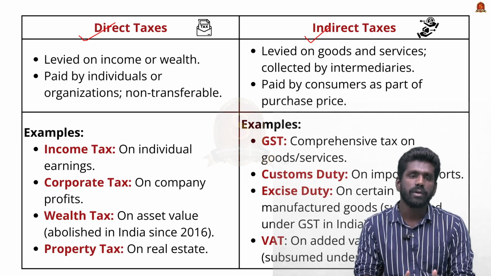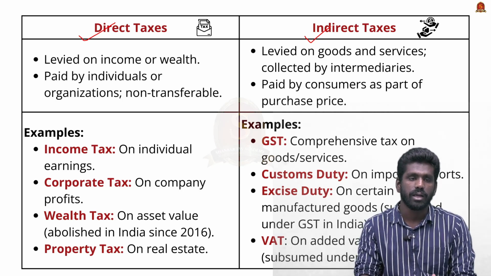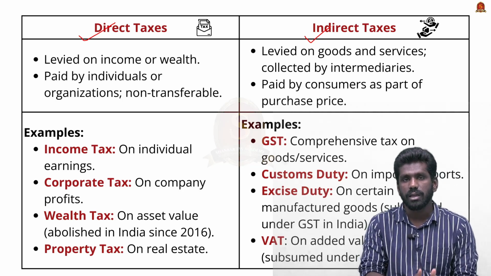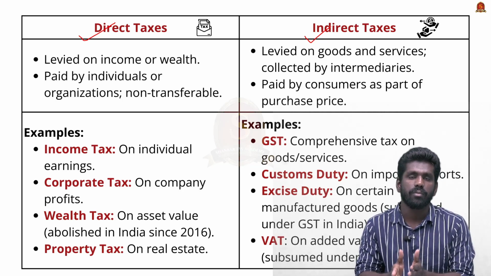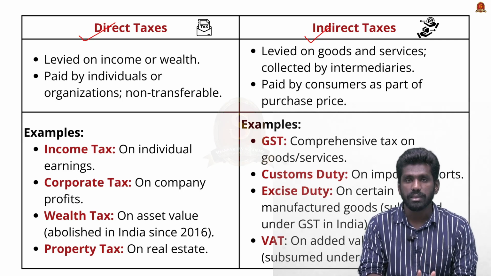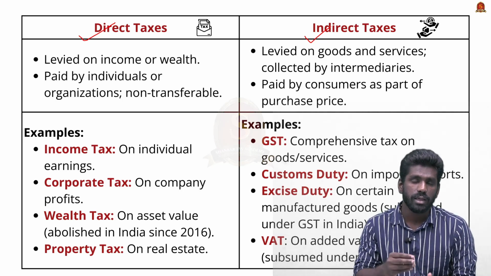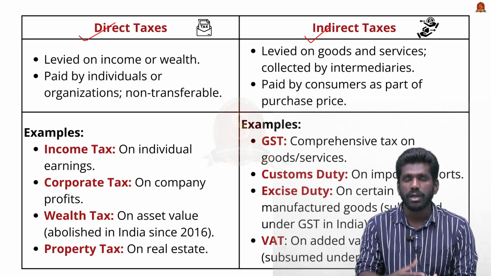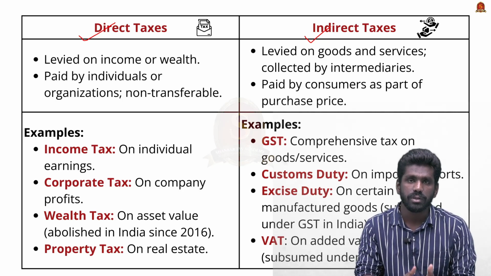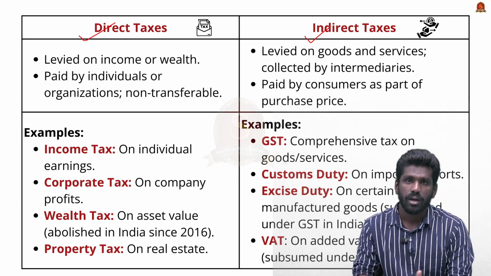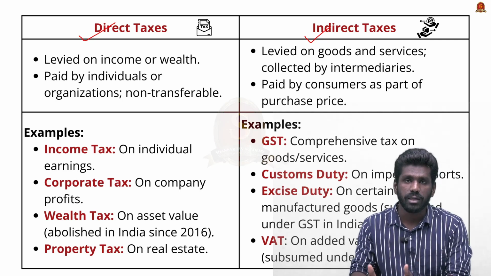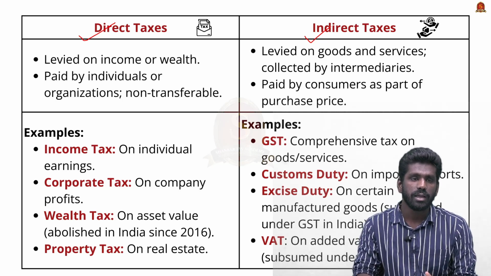The examples of direct taxes are income tax, corporate tax, wealth tax, and property tax. If you take corporate tax, it is levied on the companies that create profit. If you take the wealth tax, it is levied on the person who is creating the asset. Likewise, the property tax is levied on the person who is holding the property, like buying a land, a real estate business, etc. So these are the direct taxes.